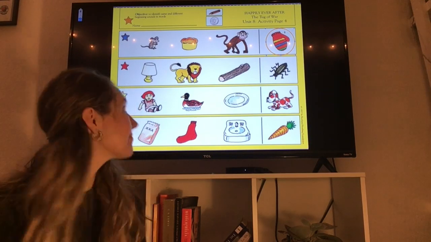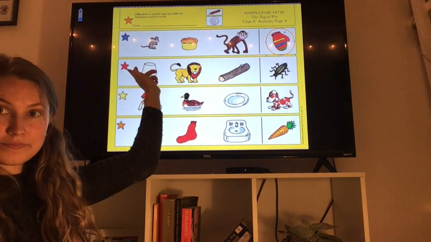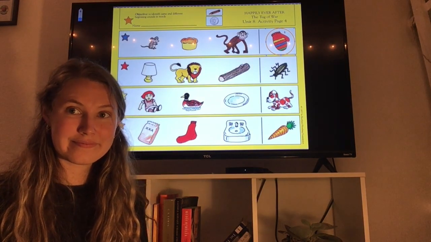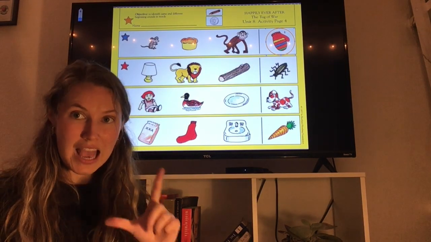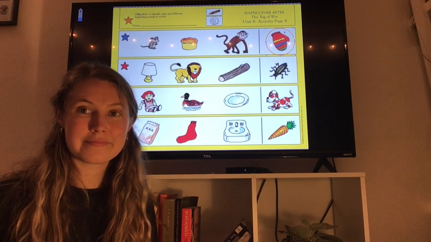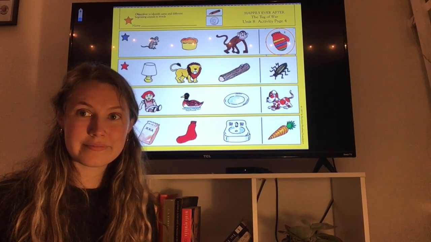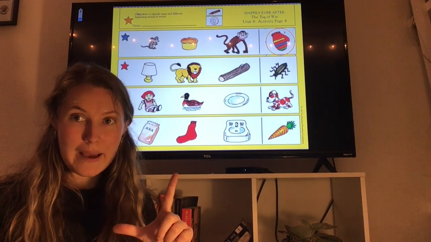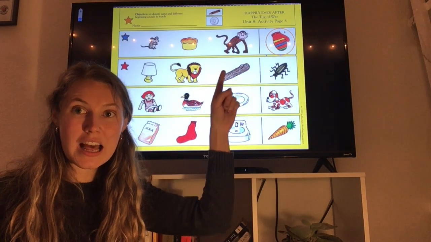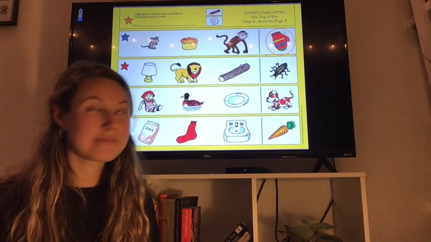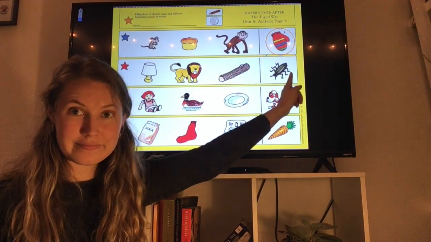Now find the row with a red star. Okay, here we are. Look at the pictures in that row. Listen to their names. Lamp, lion, log. All of those words begin with the same sound. Say those words aloud with me. Lamp, lion, log. Now look at the picture in the box at the end of the row.